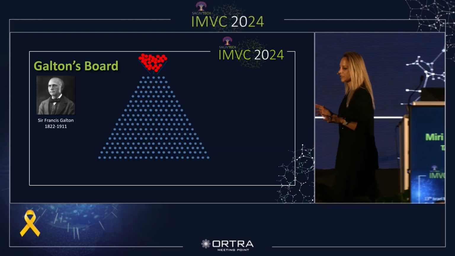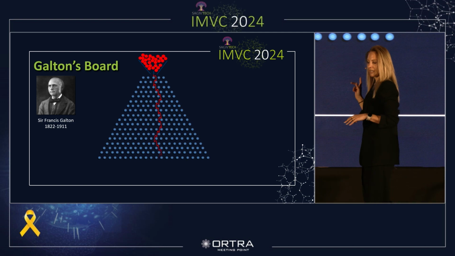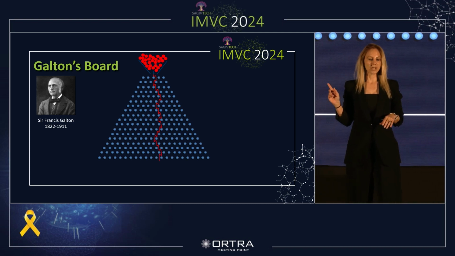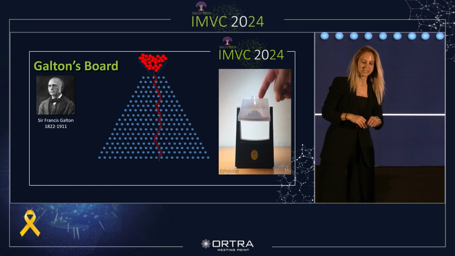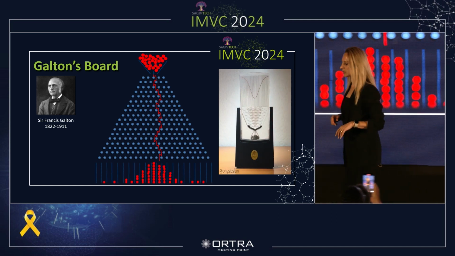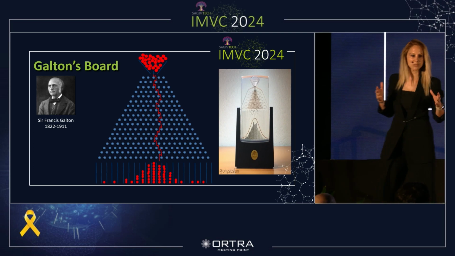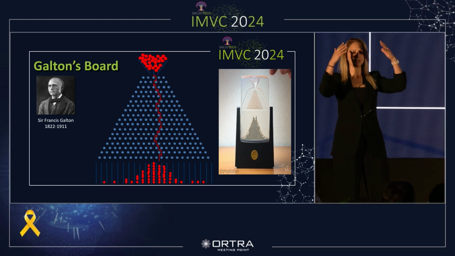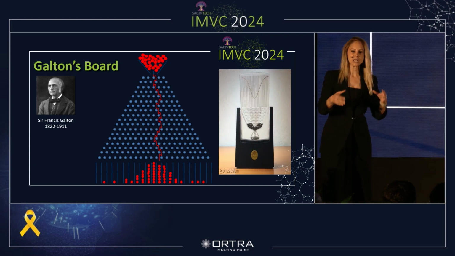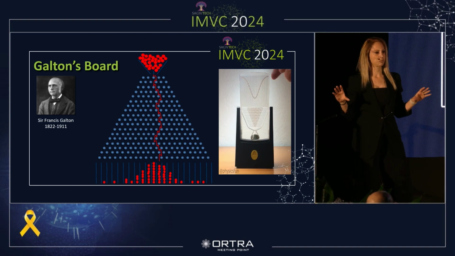Now, to understand the physical problem we addressed, I'll start by describing the classical problem. We're talking about a particle movement in some medium. What you see here is called the Galton's board, a device that demonstrates concepts from probability theory. We have balls falling through an obstacle course and collected at the bottom in a series of bins.